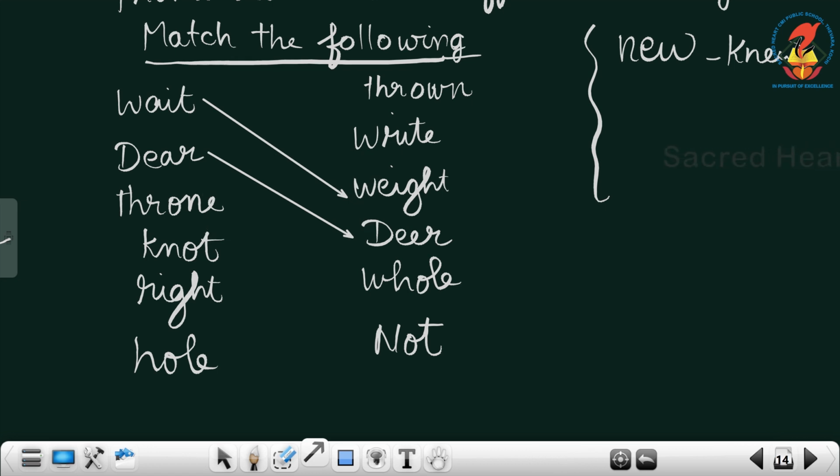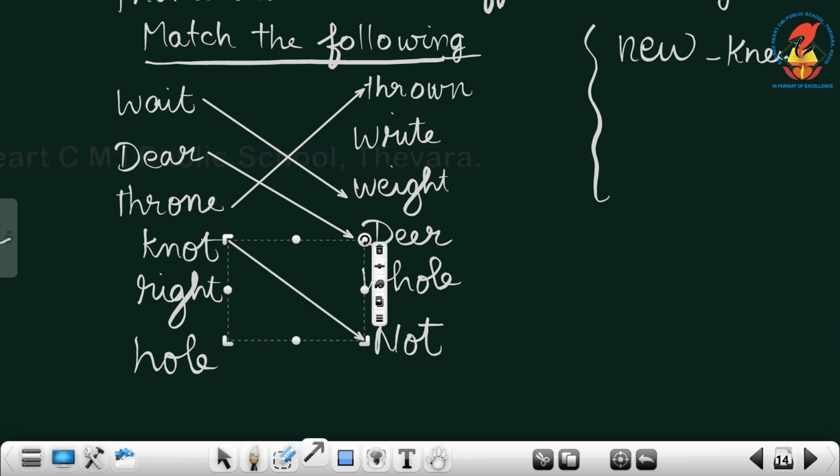Throne. T-H-R-O-N-E, throne. And T-H-R-O-W-N, thrown, is also there. Then K-N-O-T, knot, and N-O-T, not. Both are pronounced the same but the meanings are different.